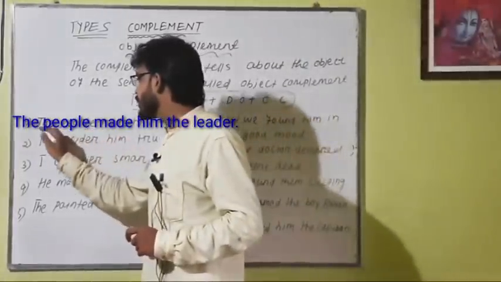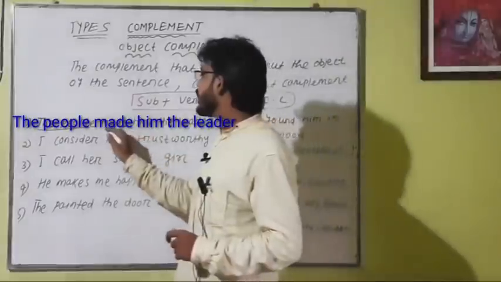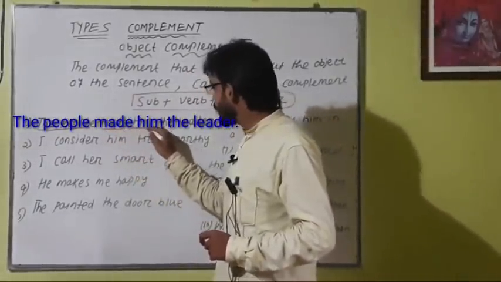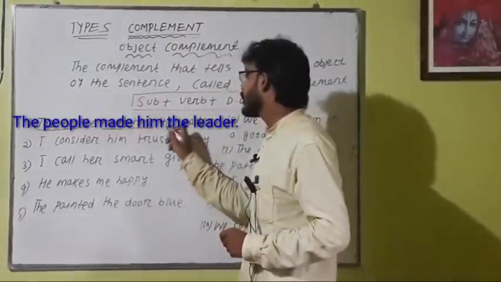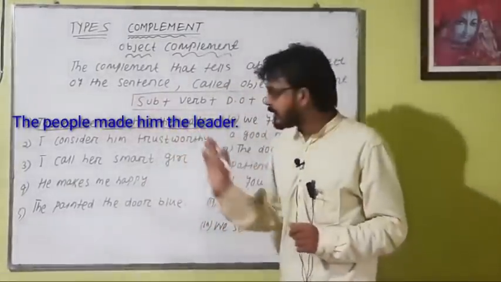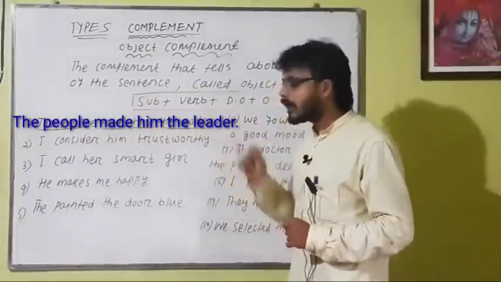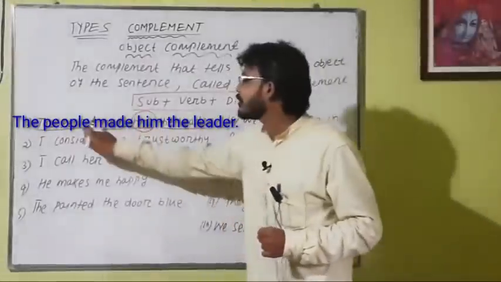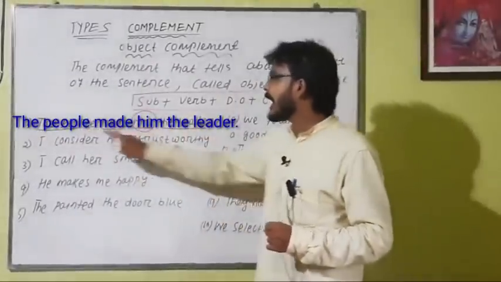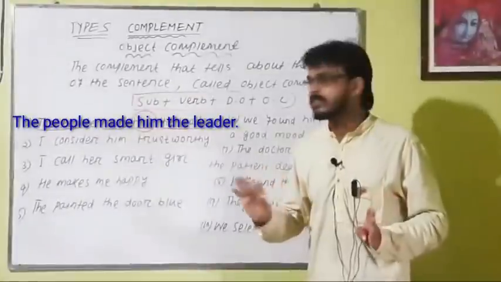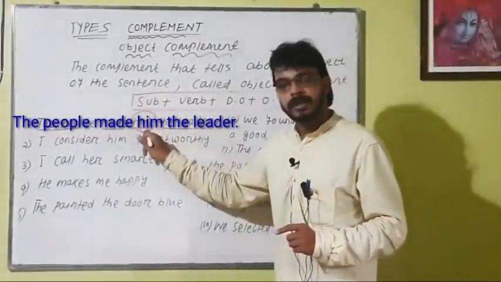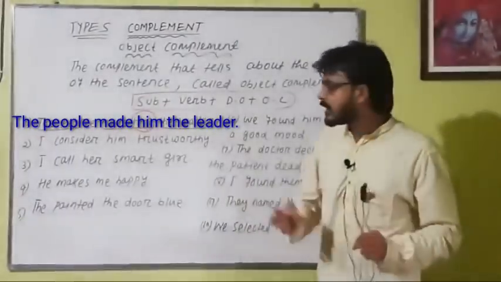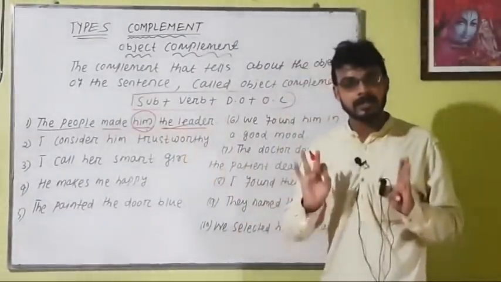So here the people, this is the subject. Made is the verb, and him is the direct object, the leader. Who is the leader? The people, or him? Him. That means the leader gives information about him, not about the people. The leader and the people are different, not the same person. The leader gives information about the object, not about the subject. This is known as the object complement.